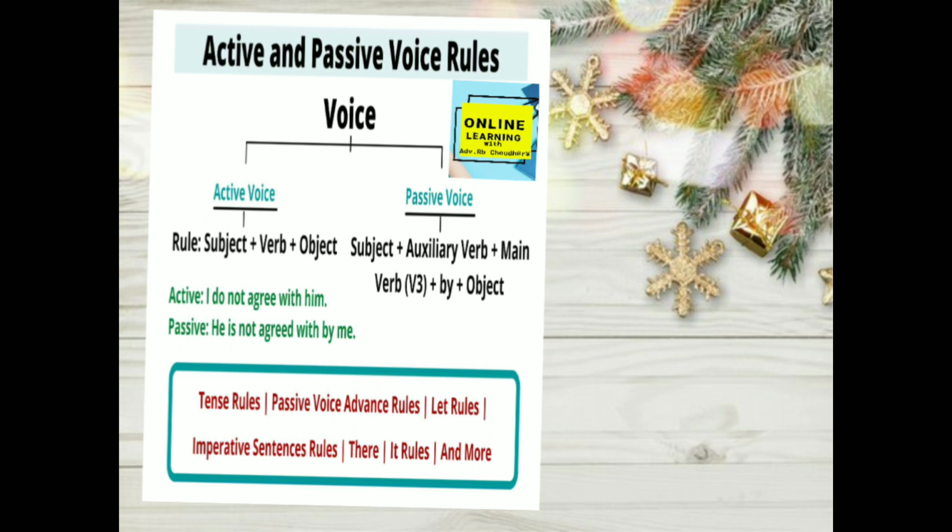When we convert active voice into passive voice, we use the passive voice rule: subject plus auxiliary verb plus main verb, the third form of the verb, plus by plus object. Tenses rules, passive voice advanced rules and imperative sentences rules we can discuss.